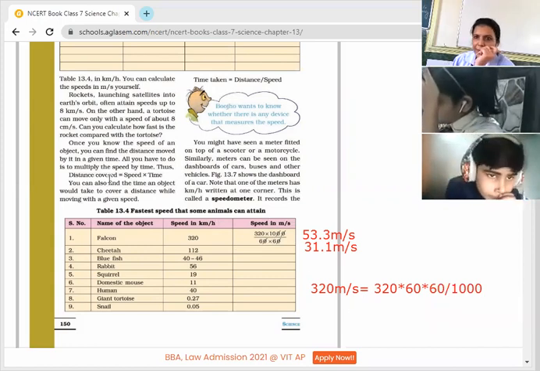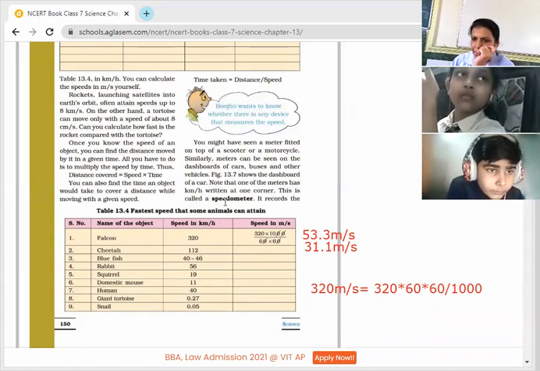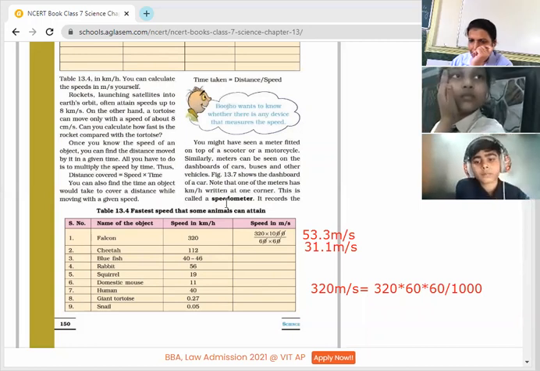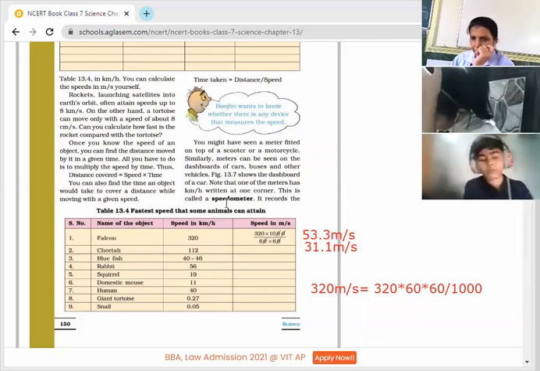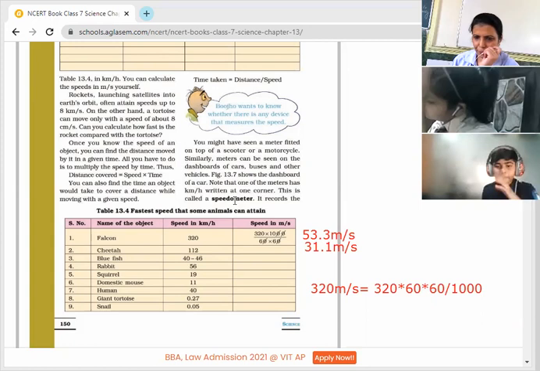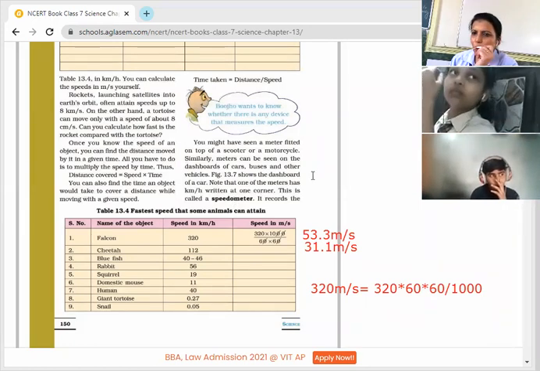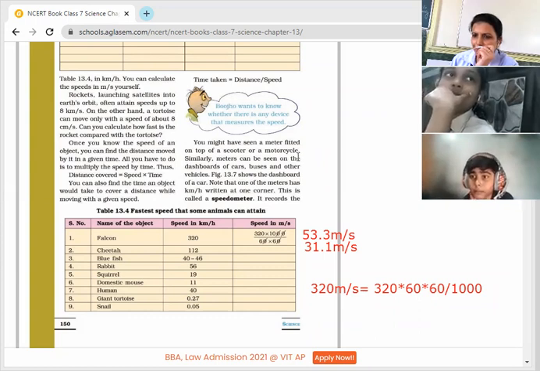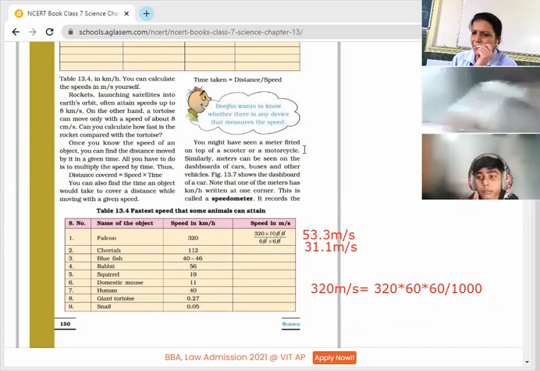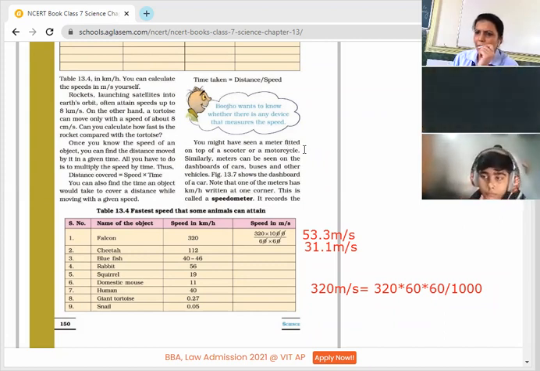Tell me, till here is it clear or is there some confusion? Then you can tell me. Ma'am, can we multiply 320 with 3600 upon 1000? Yes, it is the same thing, but it depends upon how fast your calculation is. Children, let me tell you one simplest way.